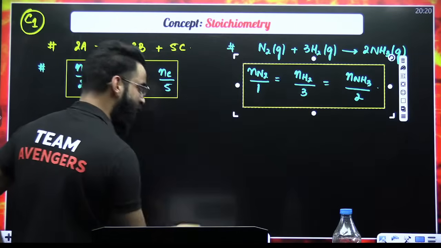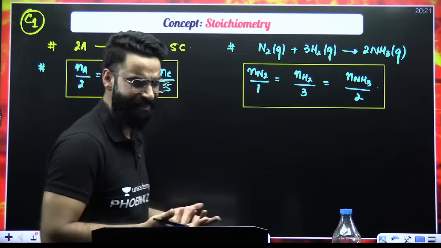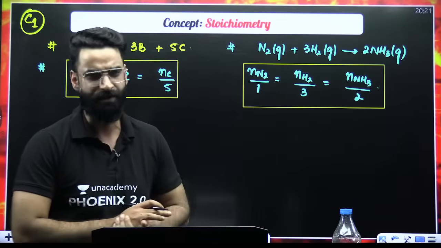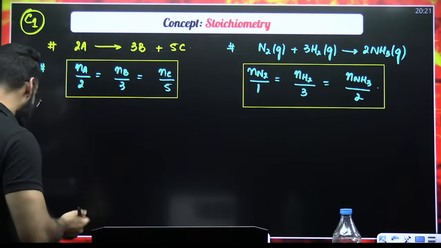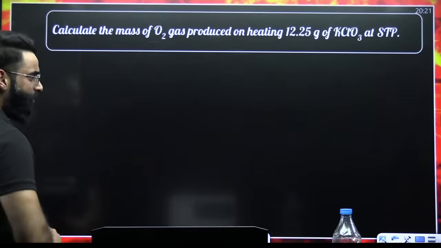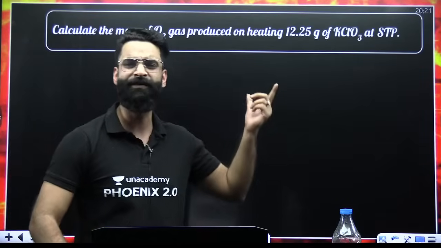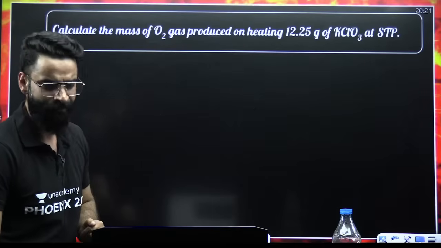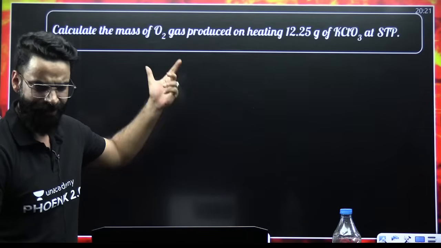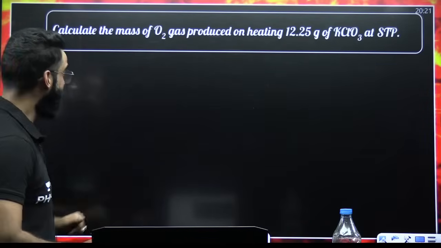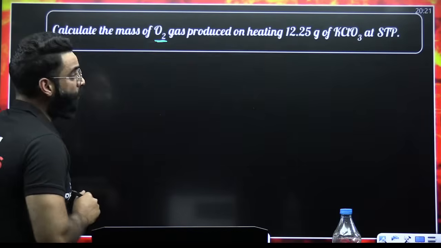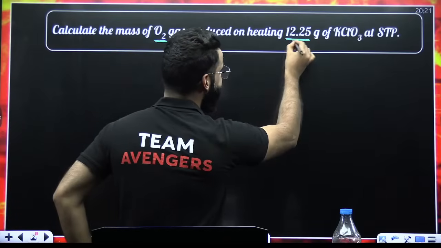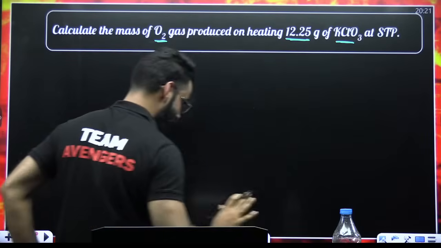And if you are able to make these equations, you can easily solve all the questions which are based on stoichiometry. For example, let me give you a few questions so that you can understand where we use the concept. This is one very common question. You'll understand what to do. The question says: calculate the mass of O2 gas produced on heating 12.25 grams of KClO3.